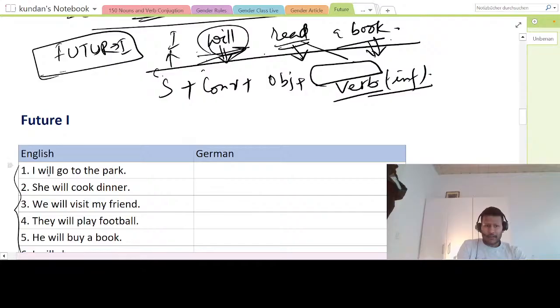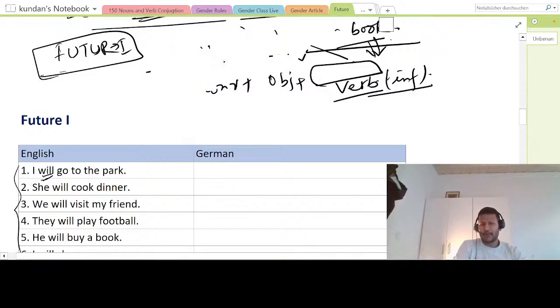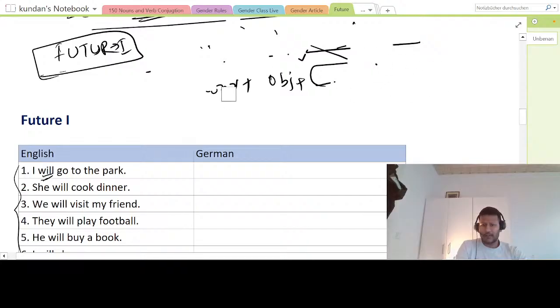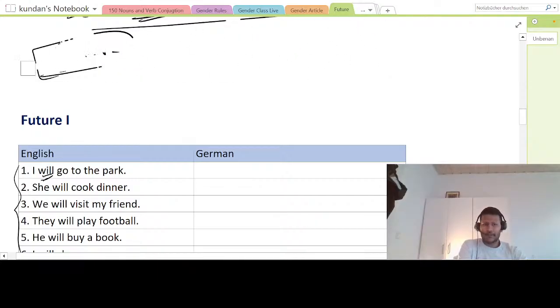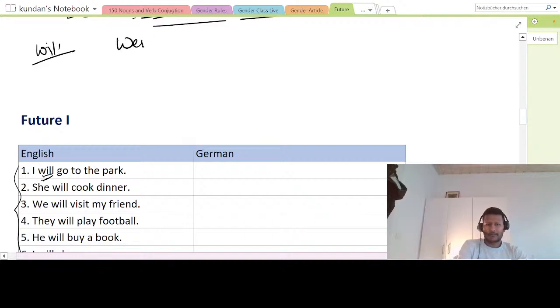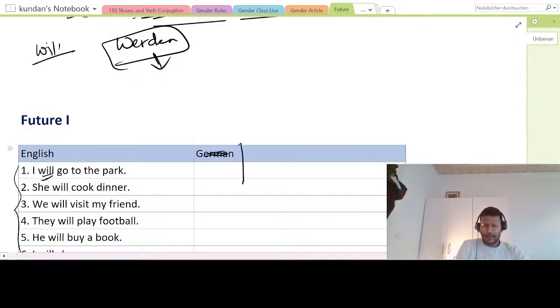Now let us first see the conjugation of will, and then we will keep going. So if you concentrate for 5 minutes from now, then you will be able to make sentences in future. This is not very difficult. It is the easiest of all tenses. So carefully concentrate here, 5 minutes, and then you will be done with the future tense. Now will, as in I will and all that, is werden. And the conjugation we will do here, the conjugation for ich.